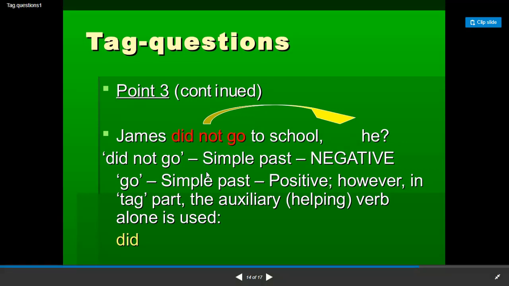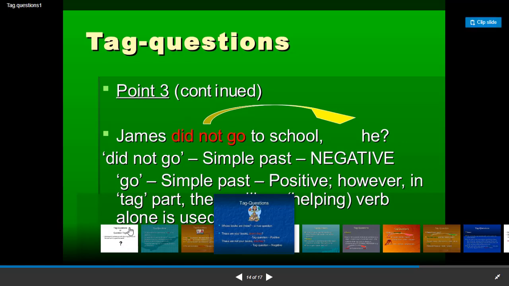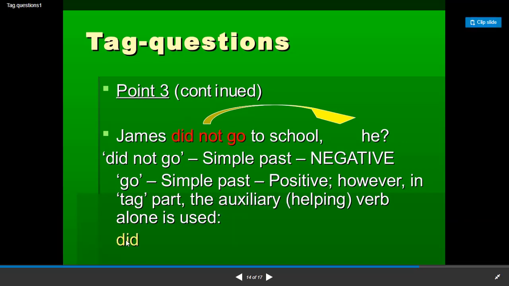No, it is not the case, because in such an example we only keep the helping, the auxiliary verb, which is here "did". So the opposite of "did not" is "did".